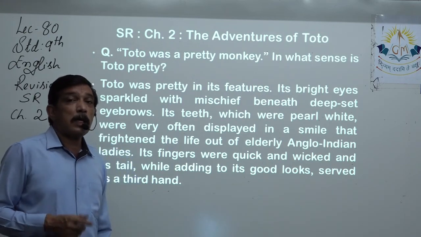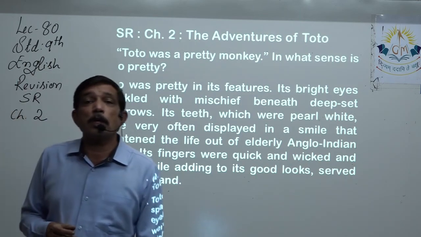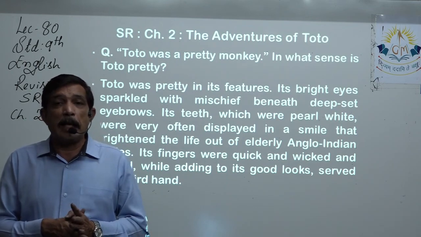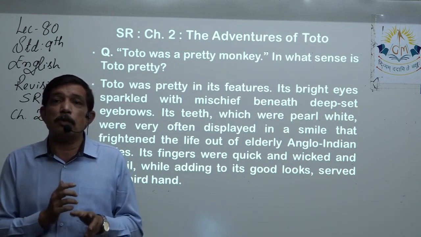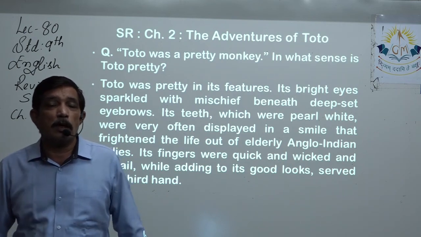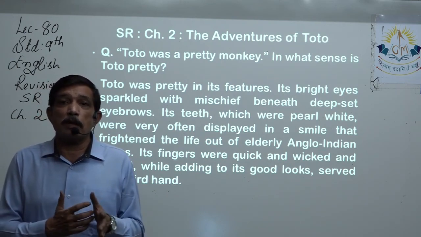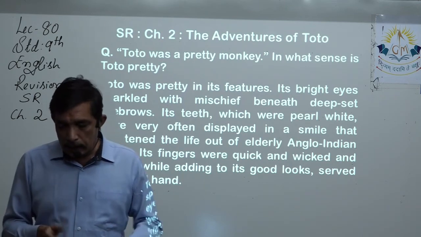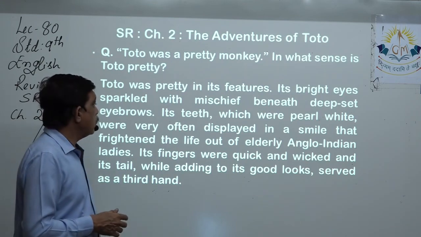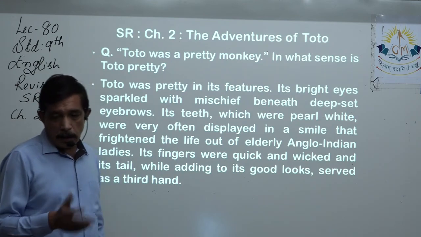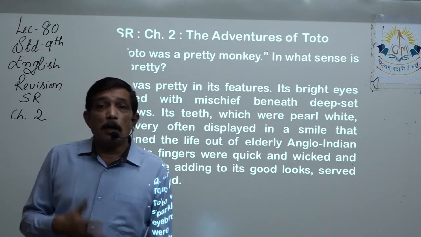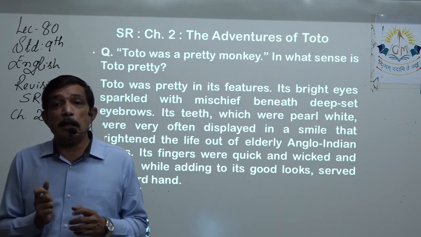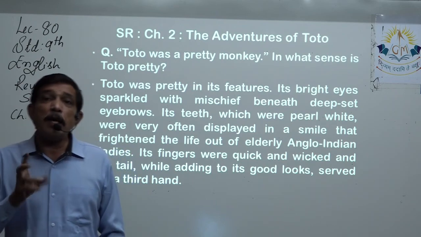And with that pearl white teeth, he used to give a big broad smile to Anglo-Indian ladies, and Anglo-Indian ladies, because they are not accustomed to monkeys, because monkeys are not found in England, so they are not accustomed to this type of animal, and they get frightened, scared, and they'll frighten the life out of elderly Anglo-Indian ladies. And now we come to fingers. Fingers, they are small, but they are very agile, they are very quick, and they are wicked also.